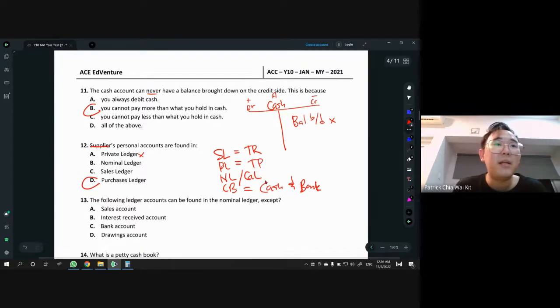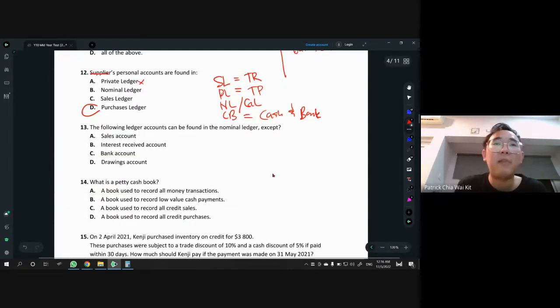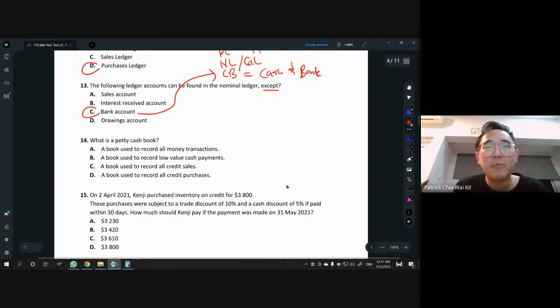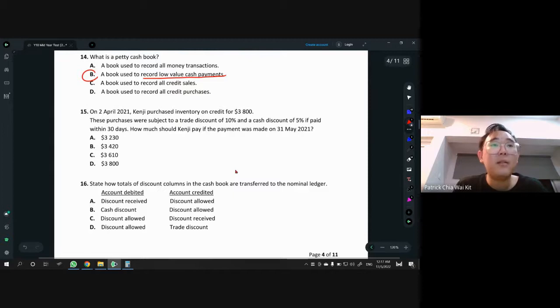Okay, remember that. Okay, 13. The following ledgers can be found in the nominal ledger except, right? I just mentioned this. So the answer here is going to be C, because the bank account is in the cash book. Easy. 14. What is a petty cash book? Remember what it is. Technically, the keyword here is to record low value cash payments, so it's B.